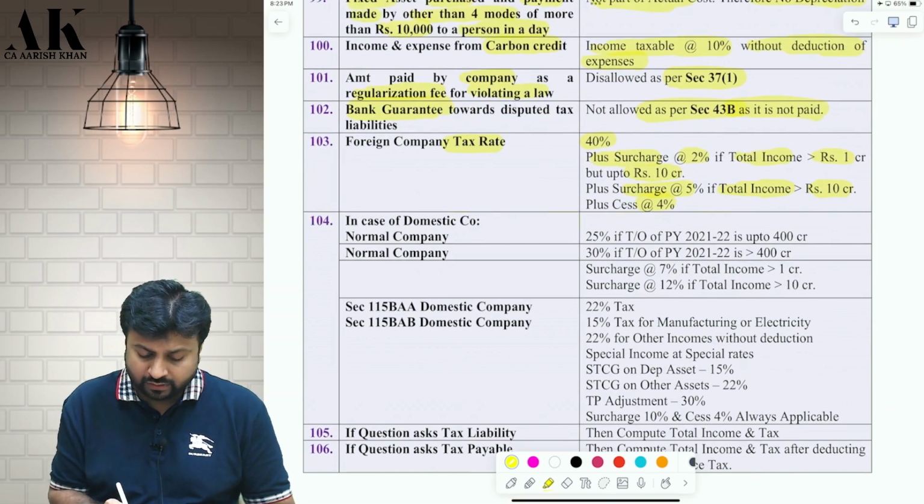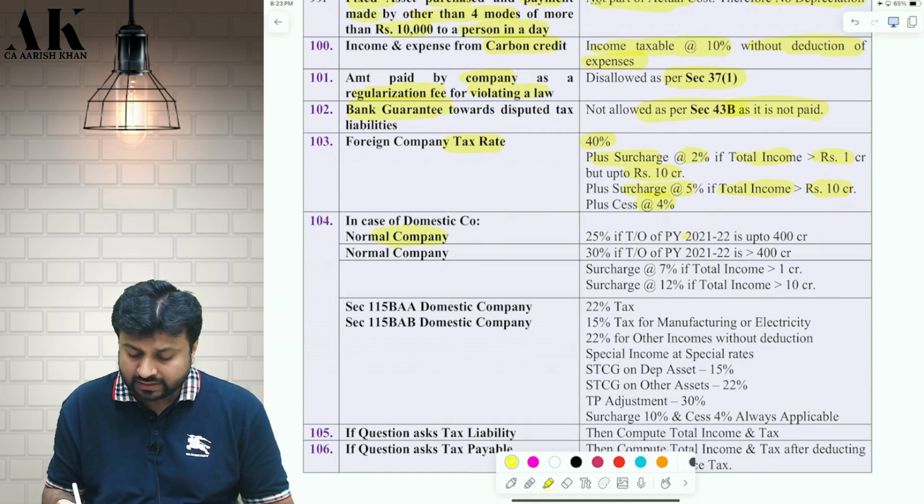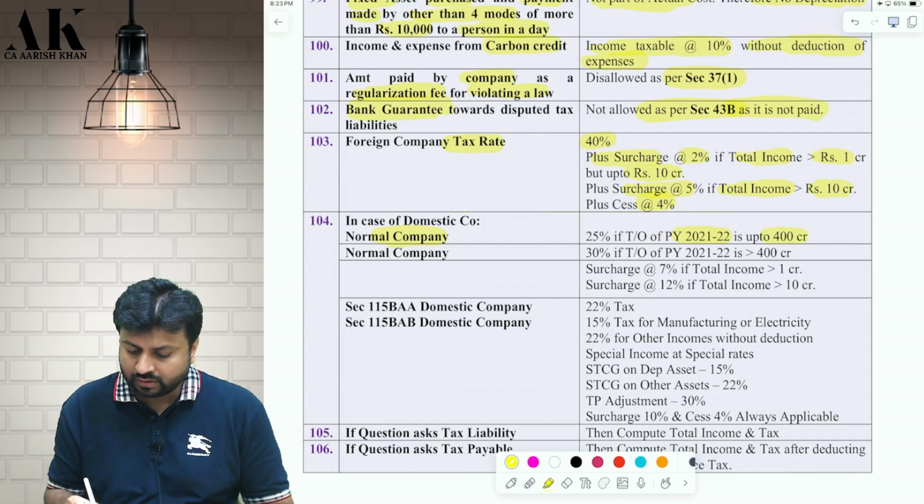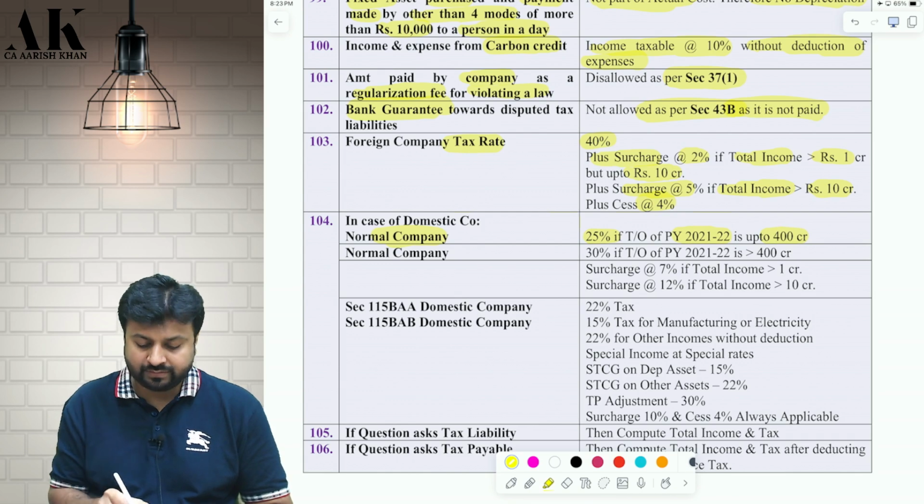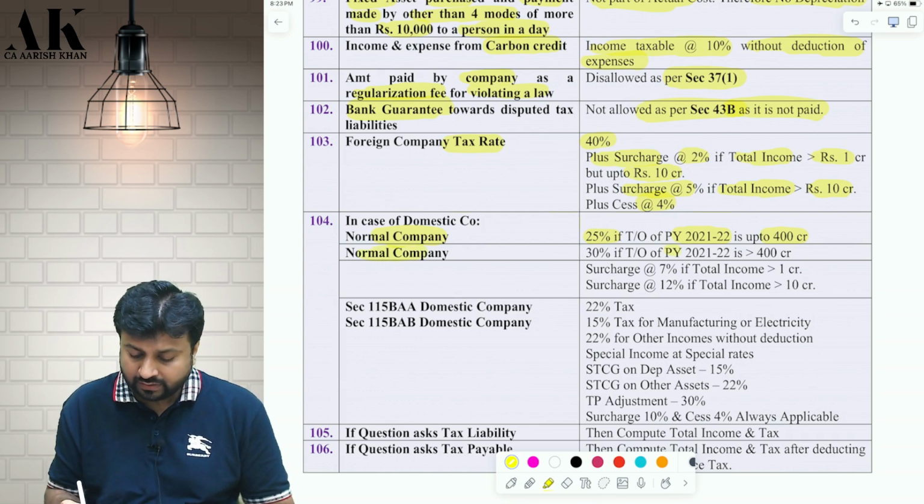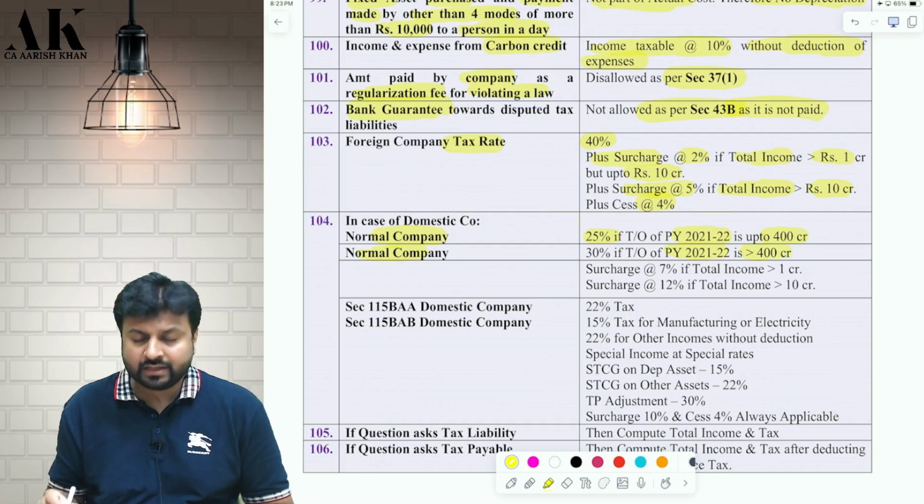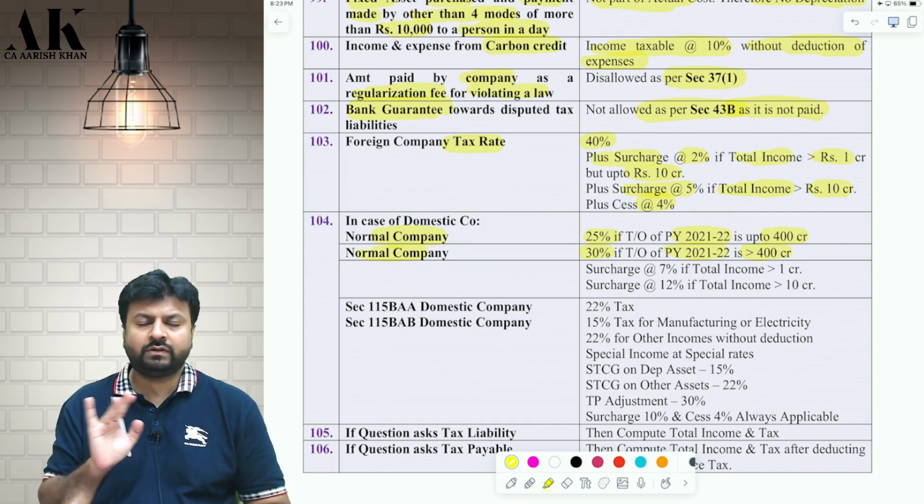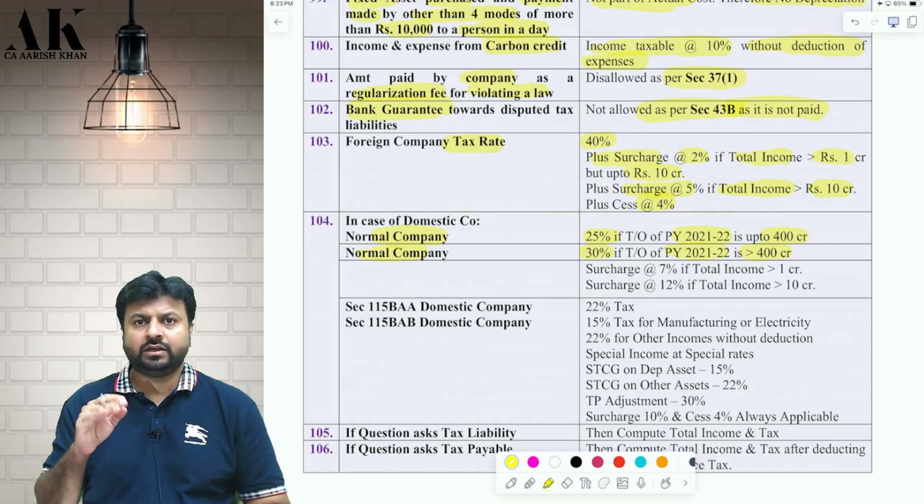Similarly, in case of a domestic company, if you are a normal company, then if your last to last year turnover, that is turnover of 21-22, is up to 400 crore, then your tax rate will be 25%. And if your turnover of 21-22 is greater than 400 crore, then your tax rate will be 30%. So in case of a normal company, not 115 BAA and BAB company, your tax rate will depend upon the turnover of last to last year.